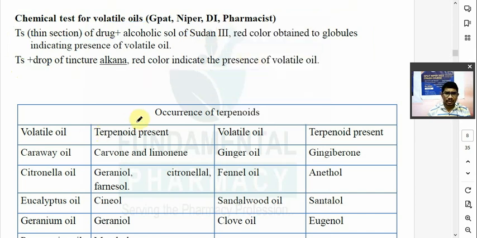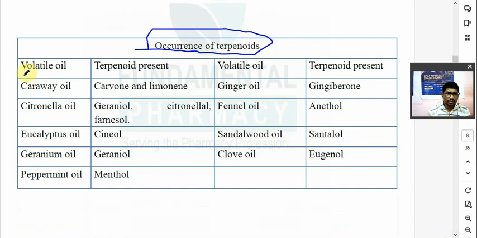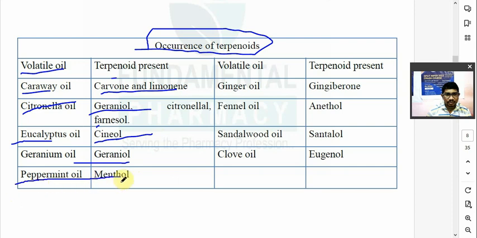Now again, occurrence of terpenoids. Terpenoids का occurrence कहाँ पे? Which kind of drugs will have terpenoids? So you can see over here, terpenoids are present in the volatile oils. They are present in caraway oil: carvone and limonene are the terpenoids. In the citronella oil में कौन सा है terpenoid? Geraniol, citronellal, farnesol. यूकेलिप्टस ऑयल में कौन सा है? सिनेऑल. जेरानियम ऑयल में क्या है? जेरानियोल. पेपरमिंट ऑयल में क्या है? मेंथोल. That is a terpenoid.